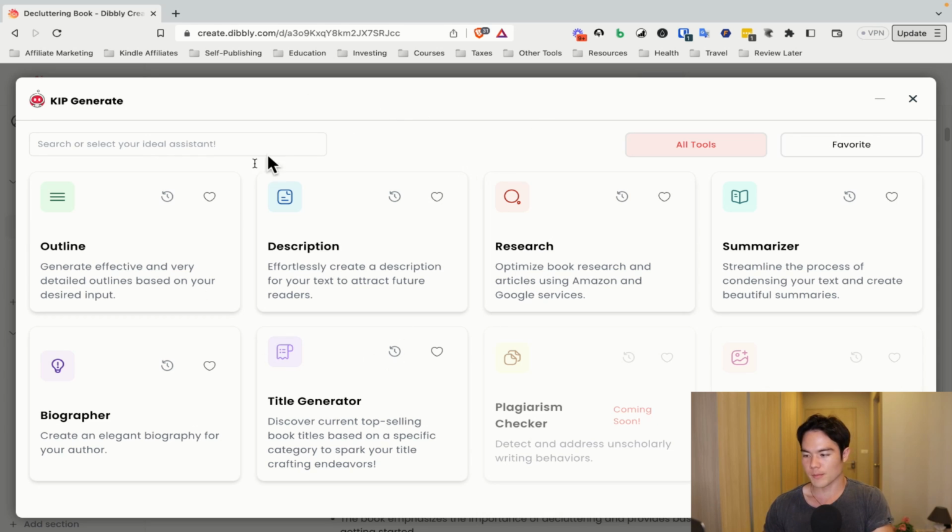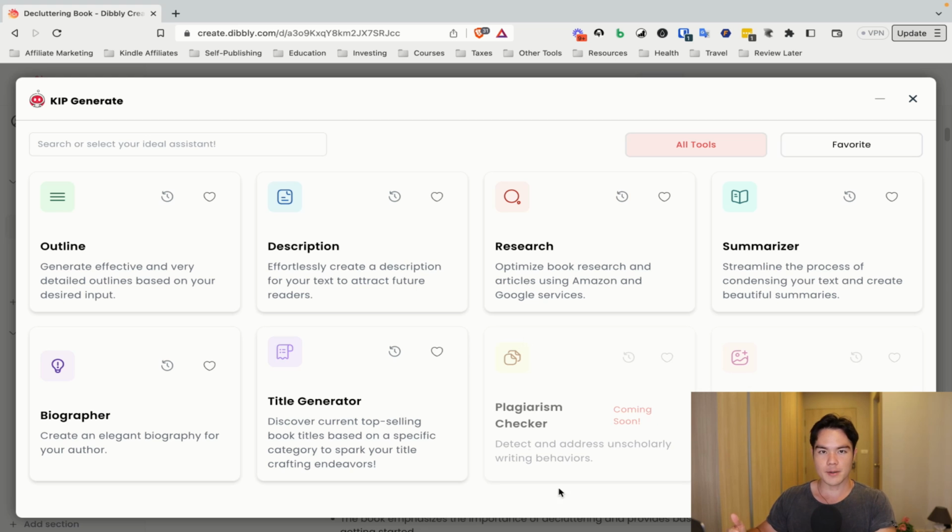All right, so these 3 were the most useful templates from my experience. There are other ones such as the summarizer, which summarizes a blog post or YouTube video. If you're doing research and you don't have time to watch YouTube videos or blog posts, then you can have the AI summarize it for you, and then you can just use that in your book, right? So there's that. There's also the biography creation tool, which is something that you can easily create with ChatGPT for free. So I'm not quite sure if it really is beneficial, but I guess they're trying to make it really all in one. And for the title generator, once again, I feel like it's pretty easy to get this with ChatGPT or other tools. There are a lot of title generators out there. So I personally didn't really find it helpful, but there is this too.